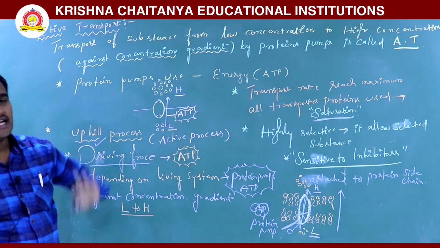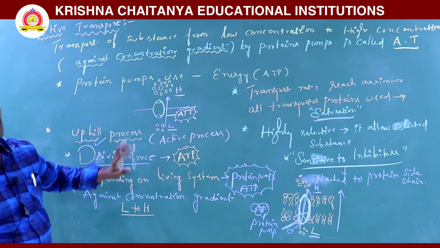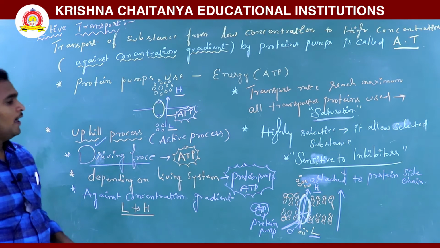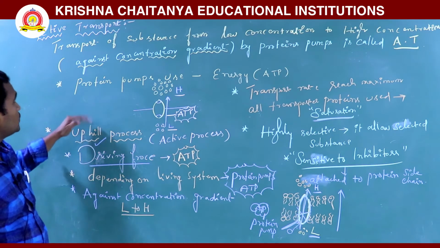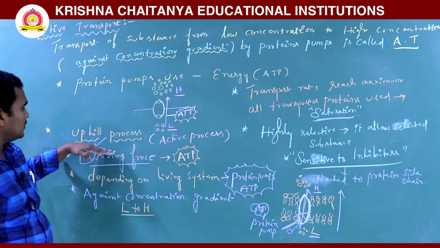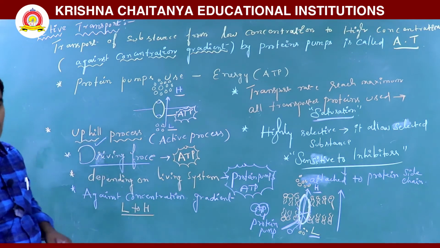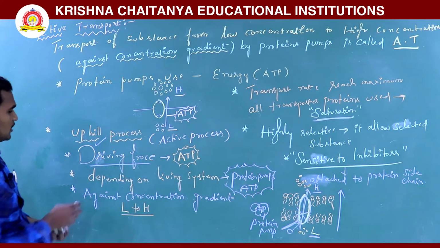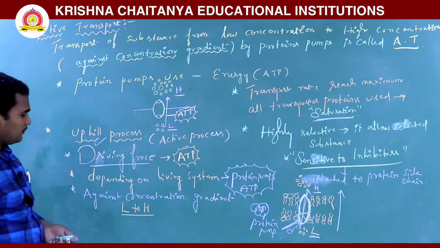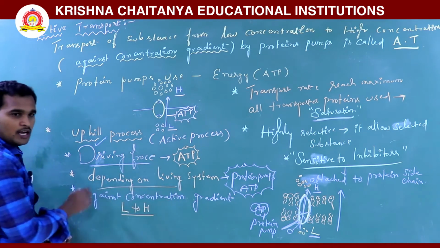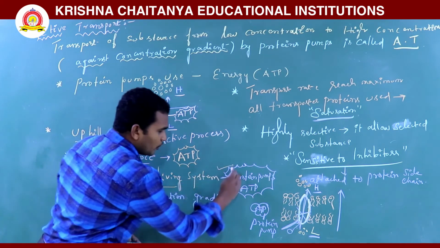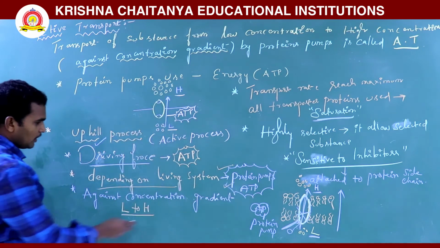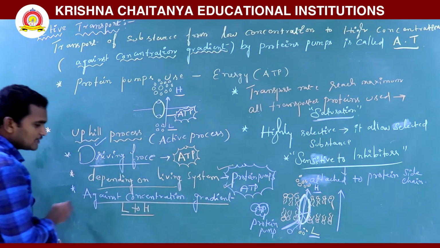Proteins use energy, namely ATP, and pump the molecule from low concentration to high concentration. So the features of active transport: it is mainly an uphill process. The driving force is ATP. It depends on the living system because of proteins and ATP, and it is against the concentration gradient.